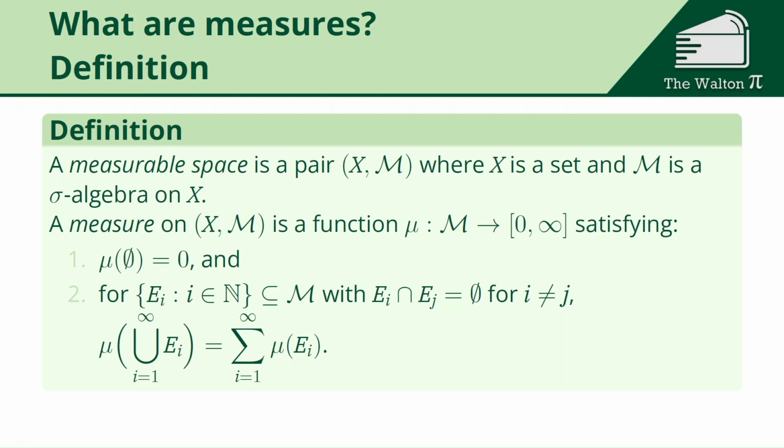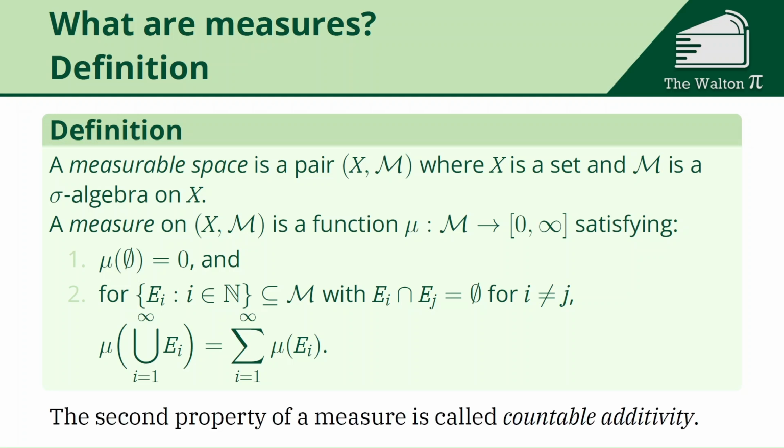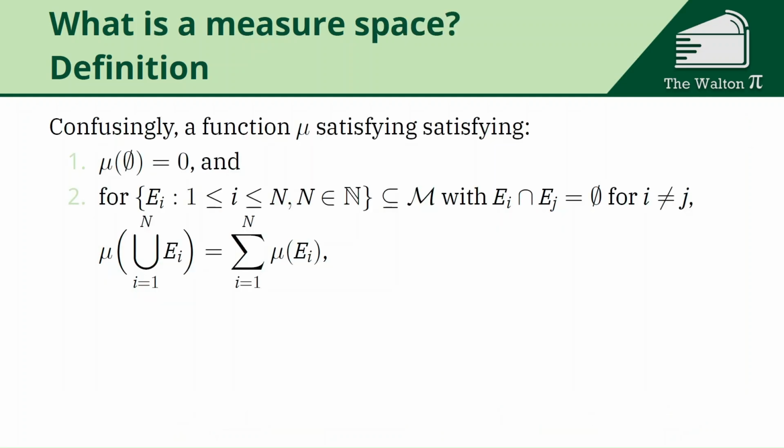And then this property is called countable additivity, where mu of the union of these pairwise disjoint sets is equal to the sum of the measures of those pairwise disjoint sets. Now, very important to realize, this is only true all the time when these sets are pairwise disjoint. If they overlap, this is almost definitely not going to be the case.